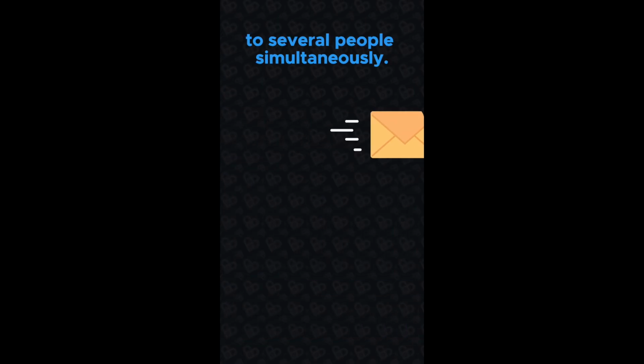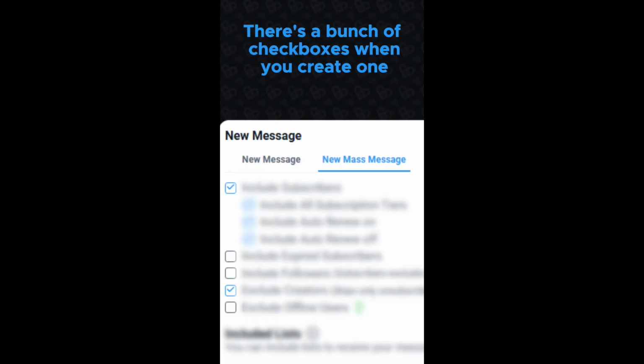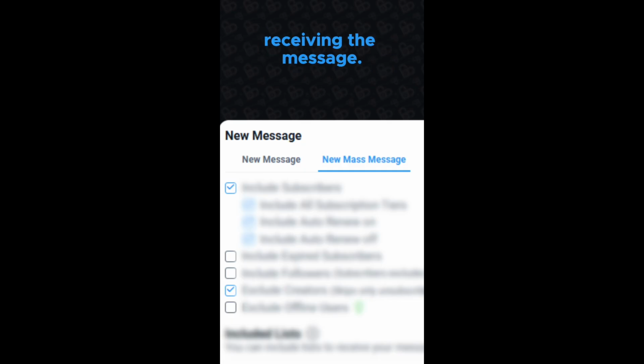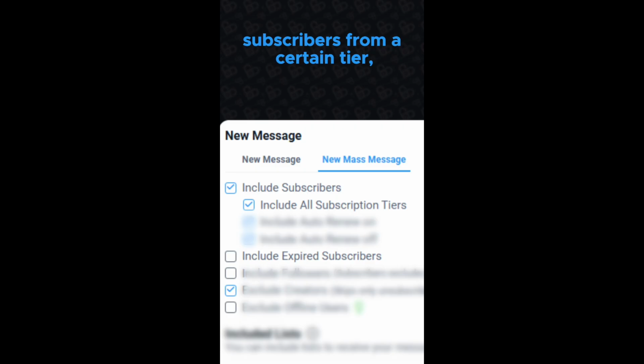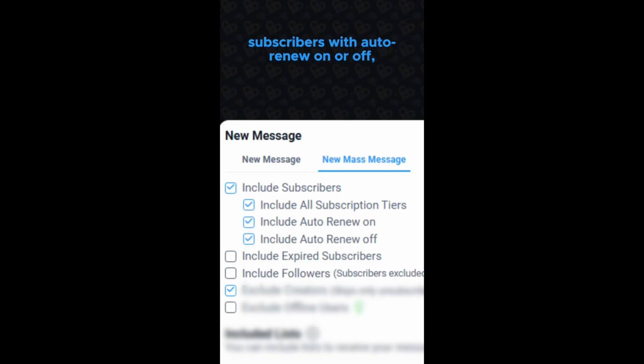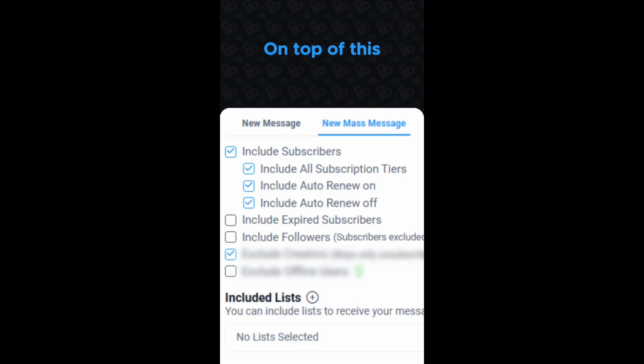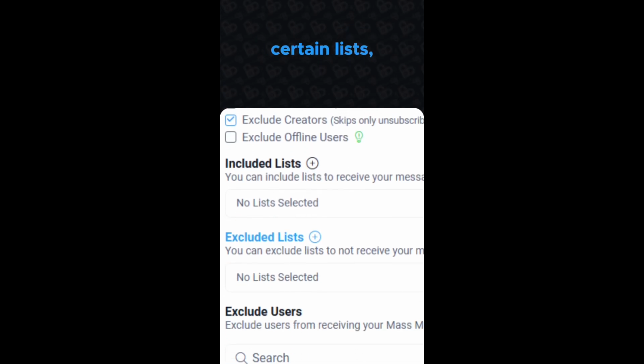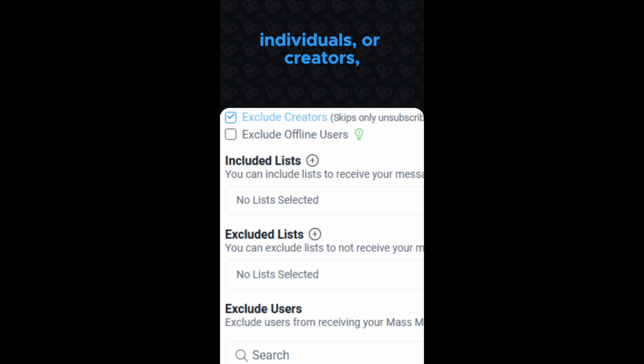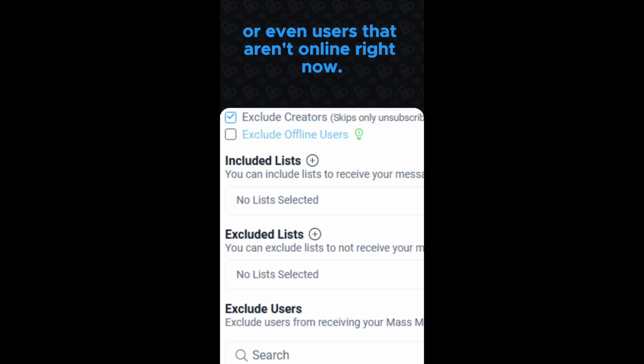A mass DM is you sending the same DM to several people simultaneously. There's a bunch of checkboxes when you create one, where you can decide who you'd like to include in receiving the message. Subscribers, expired subscribers, subscribers from a certain tier, followers, subscribers with auto renew on or off, or people from a certain list. On top of this, you can also choose to exclude certain lists, individuals, or creators, or even users that aren't online right now.